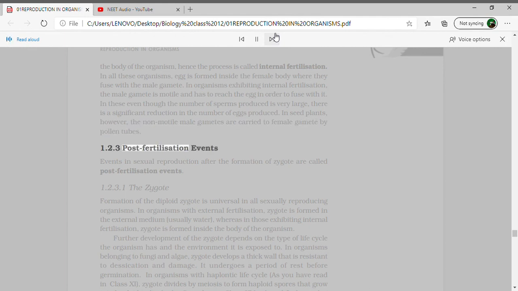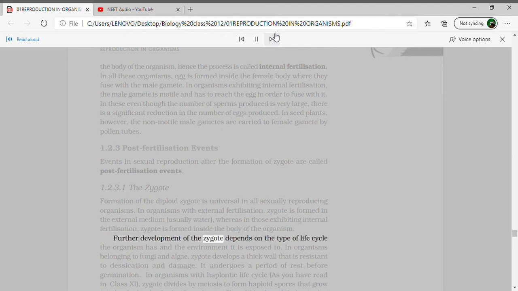1.2.3 Post-fertilization events. Events in sexual reproduction after the formation of the zygote are called post-fertilization events. 1.2.3.1 The zygote. Formation of the diploid zygote is universal in all sexually reproducing organisms. In organisms with external fertilization, the zygote is formed in the external medium, usually water, whereas in those exhibiting internal fertilization, the zygote is formed inside the body of the organism.